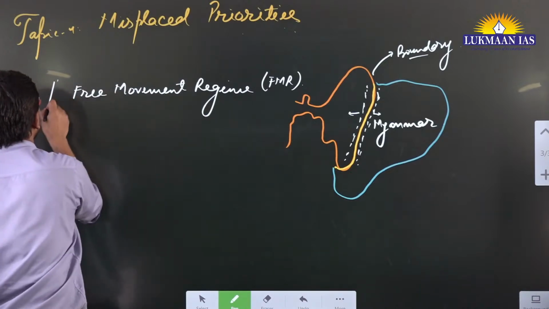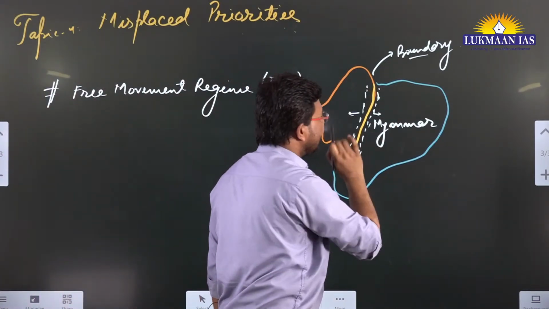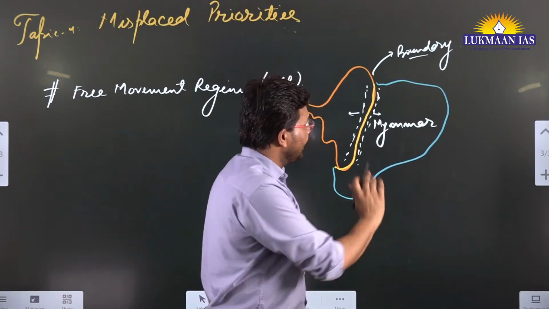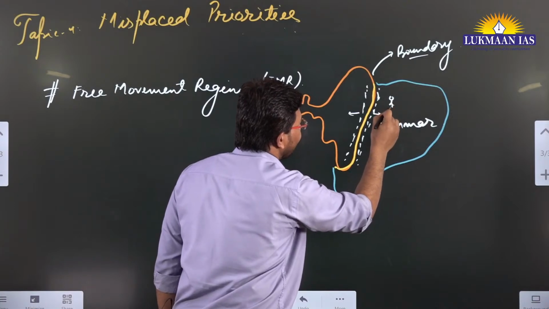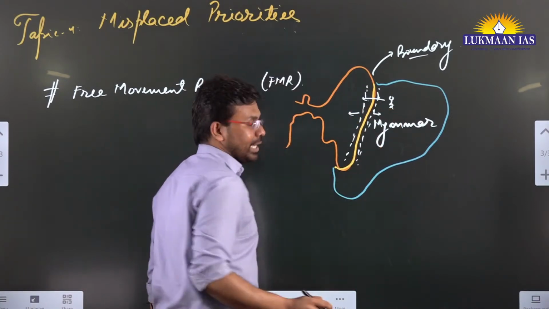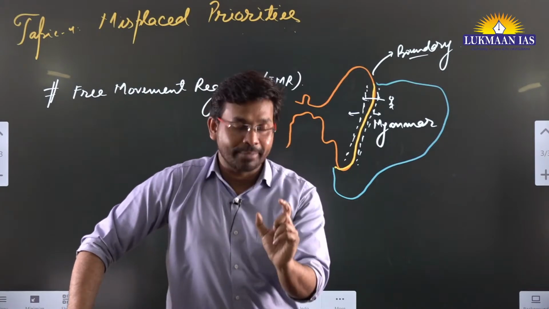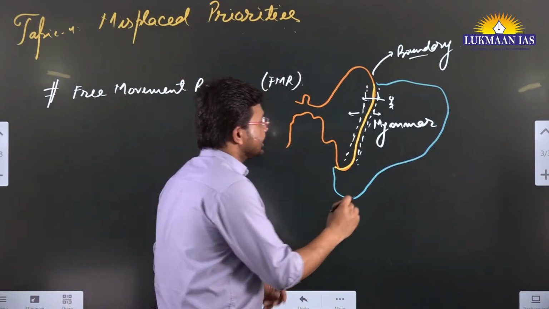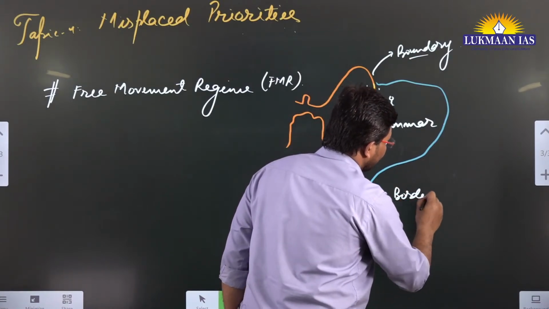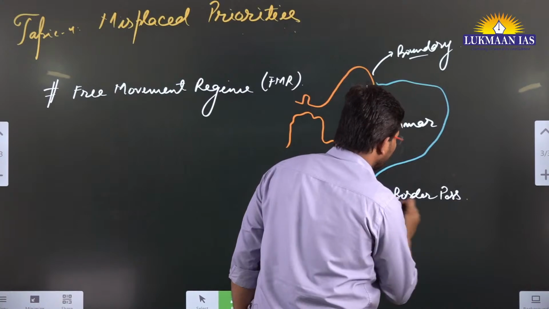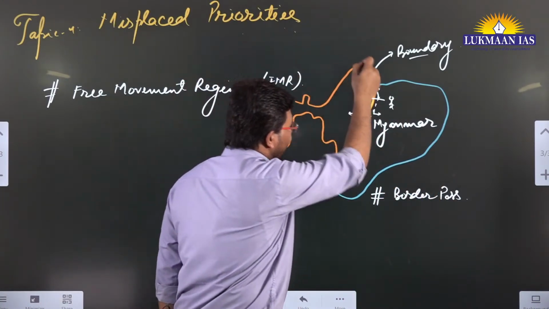So what happens under the free movement regime? If a person resides in the nearby bordering areas, let's say on the Myanmar side, and that person or his family member wants to come to India, they do not need a passport, they do not need a visa. All that they need is a border pass. So who is going to give the border pass? The security forces who are placed here in the bordering areas.